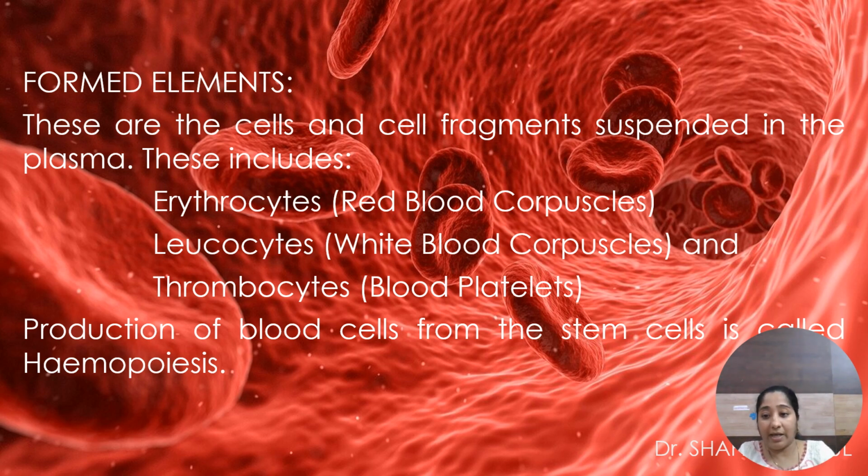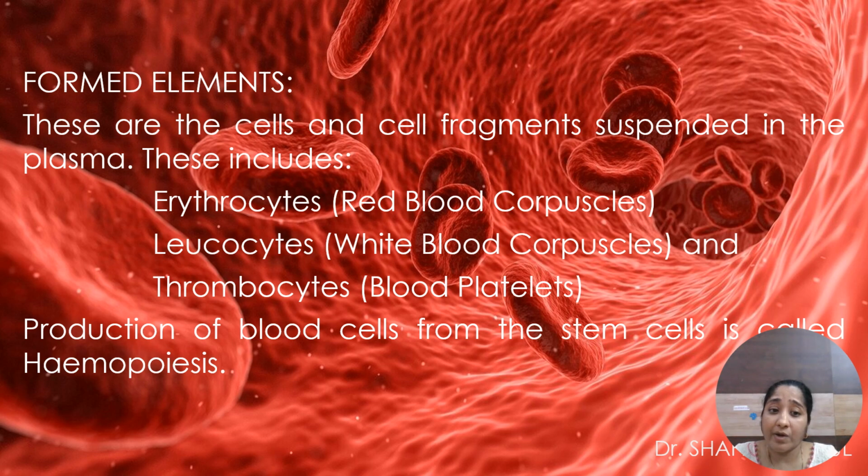Next, formed elements. The formed elements are also called cell fragments or blood cells. These are of three types: erythrocytes or RBCs, next leukocytes or WBCs, third thrombocytes or platelets. The production of these blood cells is called hemopoiesis.